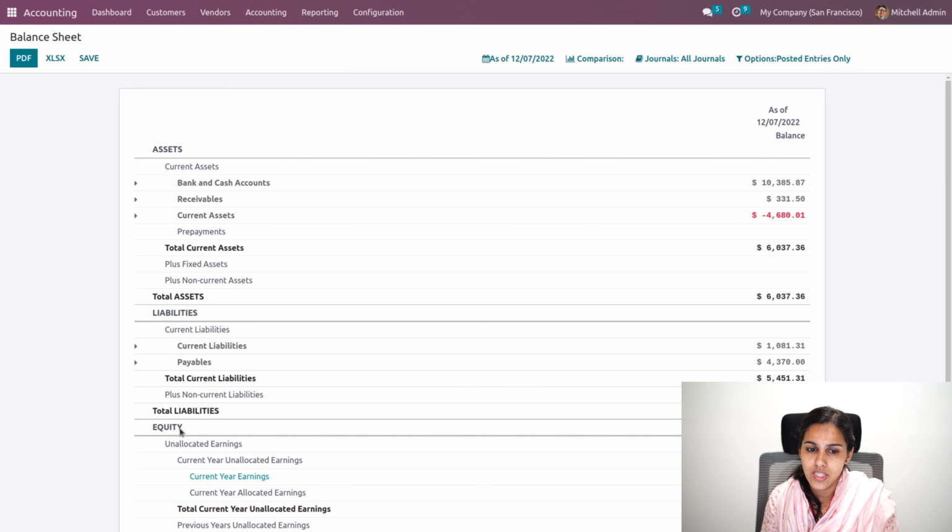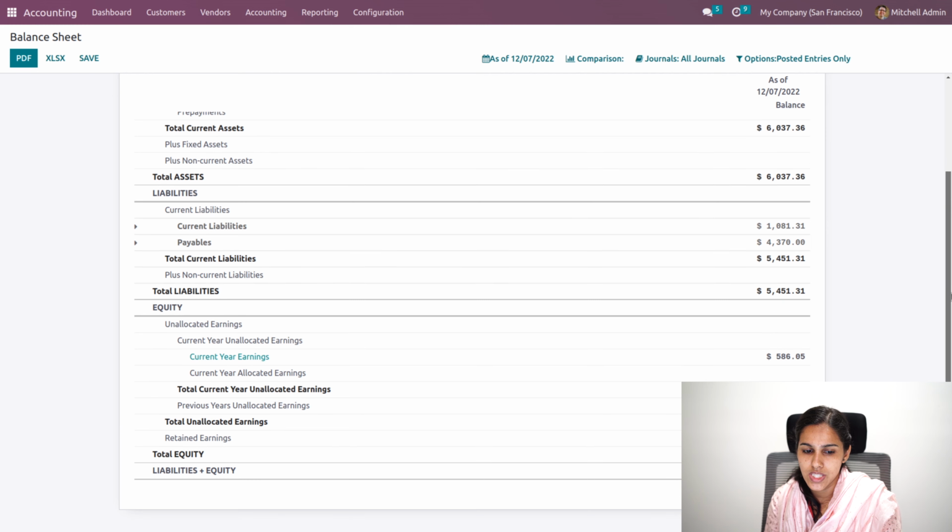Under assets, there will be cash and bank accounts, receivables, current assets. The total assets amount will be the sum of the current assets plus non-current assets. For liabilities, you can see the current liability, payable and non-current liability. And when it comes to equity, you can see unallocated earnings and retained earnings.